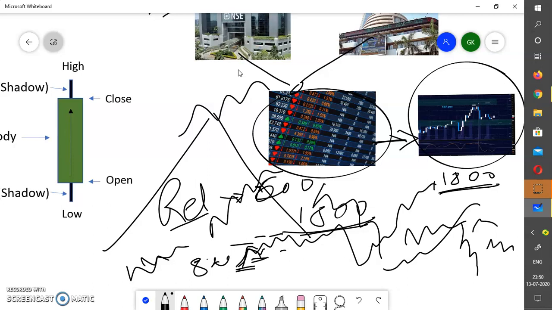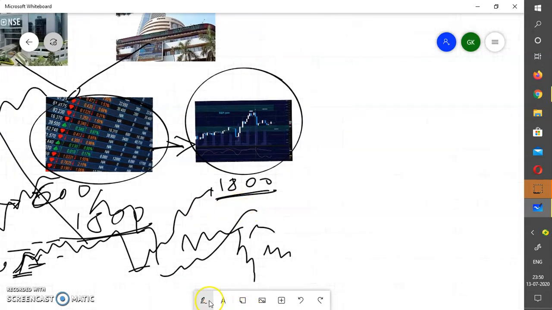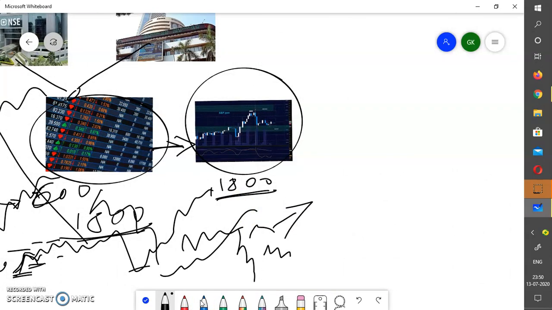Actually, the chart is the representation of the price movement of that particular stock. Let's take an example of Reliance only. So this is an x-axis and y-axis.